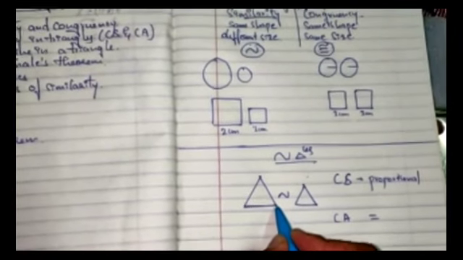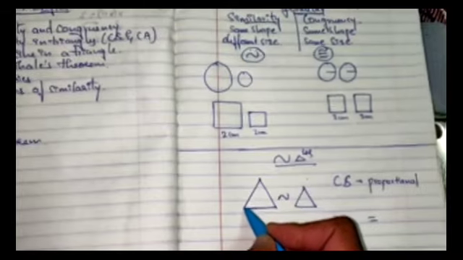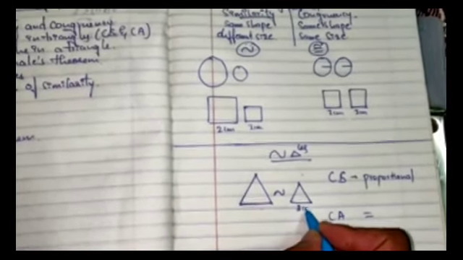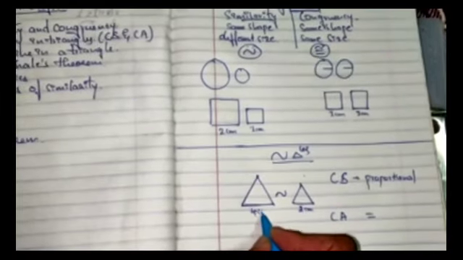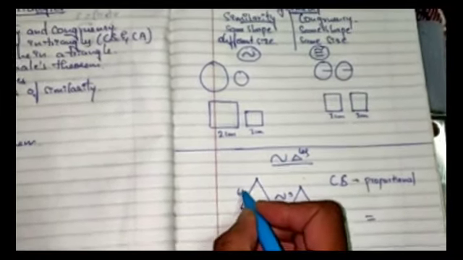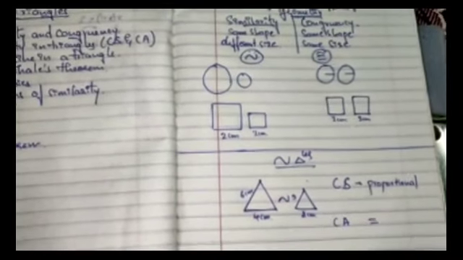What do you mean by proportional? If one side increases, another side also increases. So as you can see here, if this is of 2 centimeter, now it has become 4 centimeter. If this was 3 centimeter, this has become 6 centimeter. If this was 4 centimeter, it will become 8 centimeter.